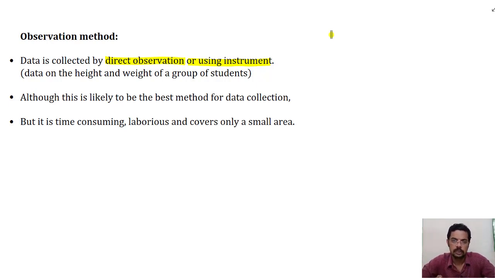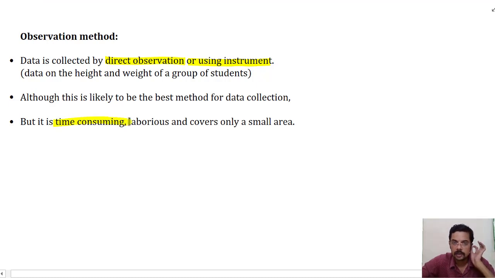For this purpose, he will have to spend his time, sit at a table, and he may have an assistant who will be measuring the heights and weights of the children while he notes them down. This takes a long amount of time. It is time consuming, and you have to put in your own time as well as energy in measuring and putting it down.